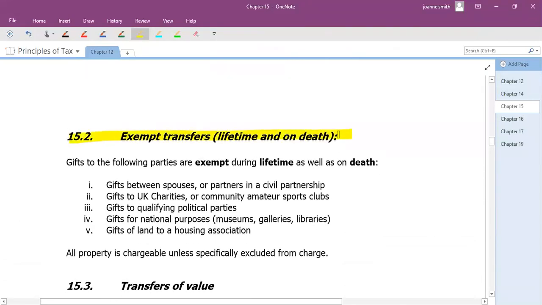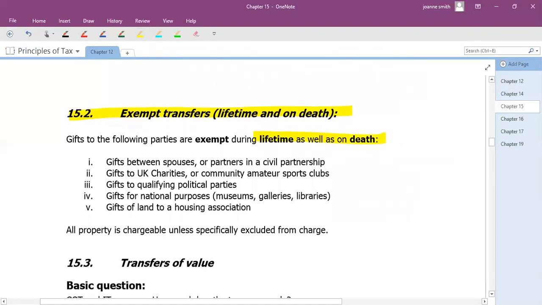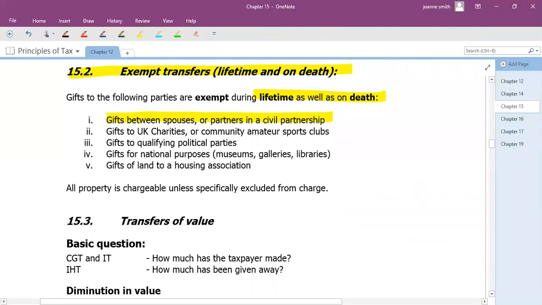What is an exempt transfer? So this is during the lifetime as well as death. The main one you're going to come across is the first one. If partners transfer money between each other or any assets, let's say they transfer their house or some valuable jewellery, then that is not going to be subject to IHT, either in the lifetime or at death. There are some others there, but that's the one that we generally see the most often.